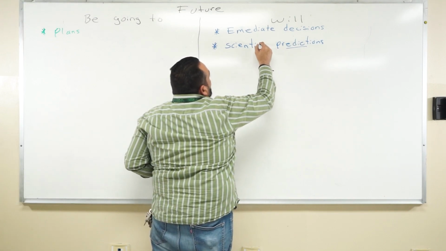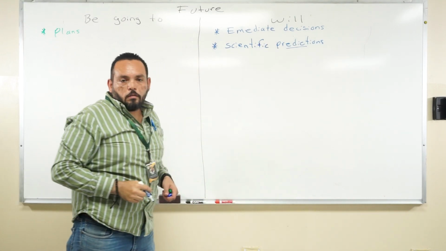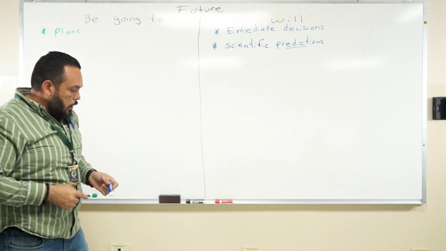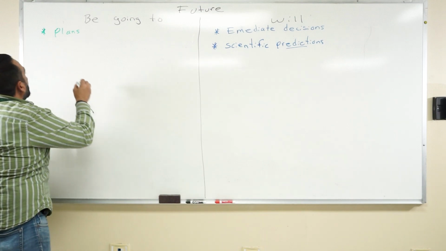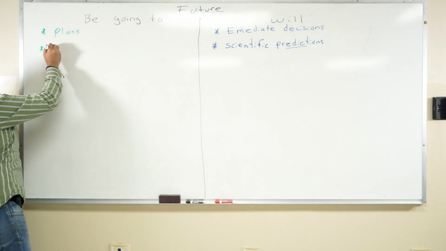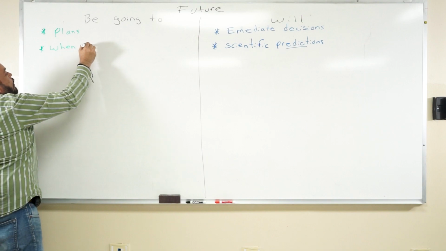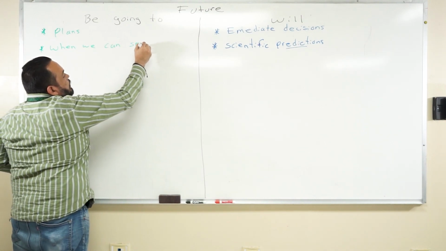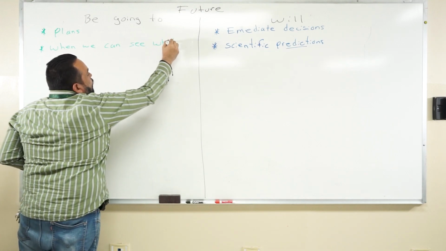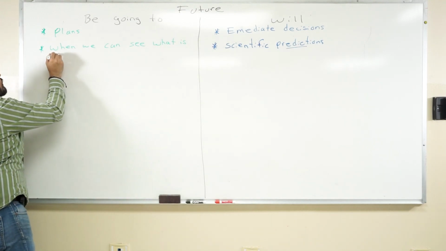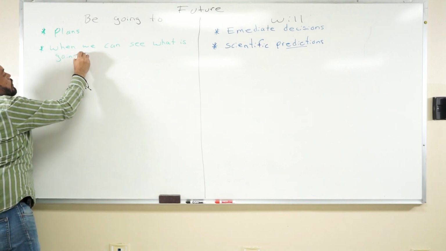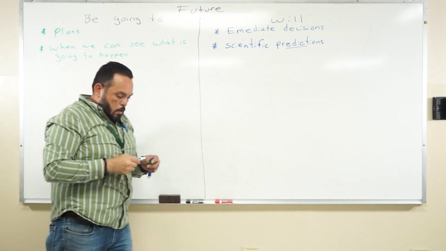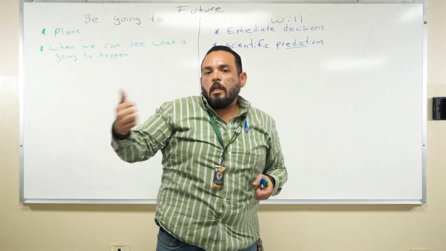Scientific predictions. The other here, for be going to, we use it for when we can see what is going to happen, meaning that it is not a prediction.